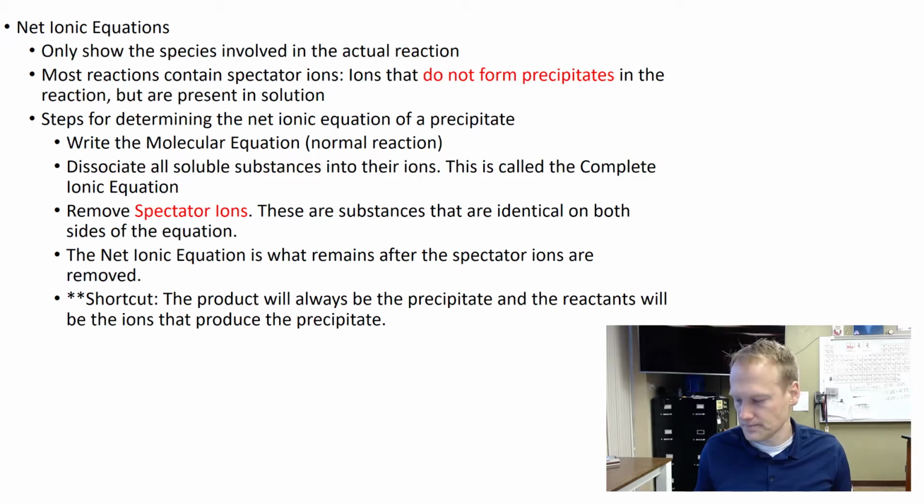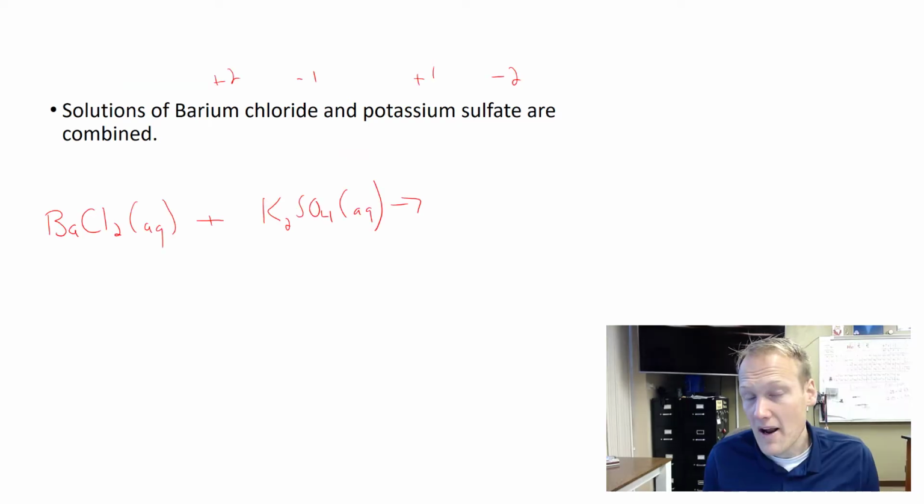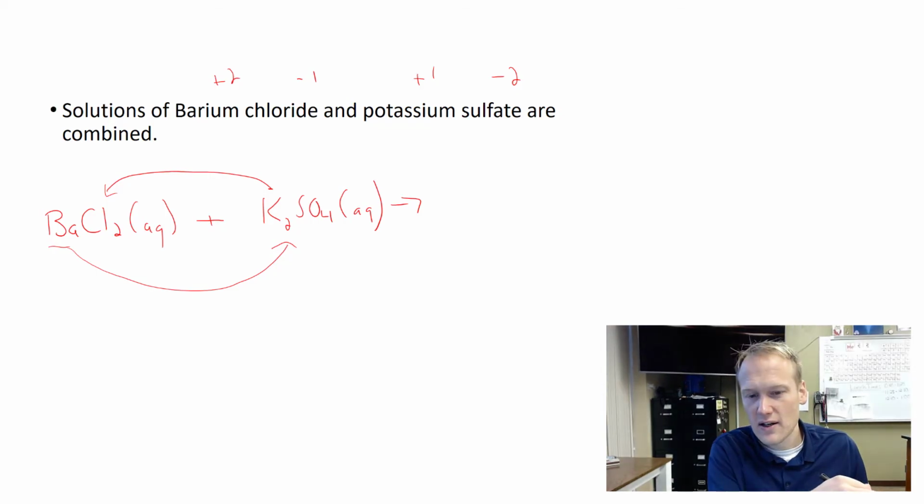Let's do an example. So with this equation we have solutions of barium chloride and potassium sulfate. Let's write out our reactants. And remember, anytime you're making ionic compounds to balance the charges, and this would be barium chloride and potassium sulfate. Now we're going to switch the barium cation and bond it to the anion of this one, and the potassium cation is going to bond to the anion chloride.